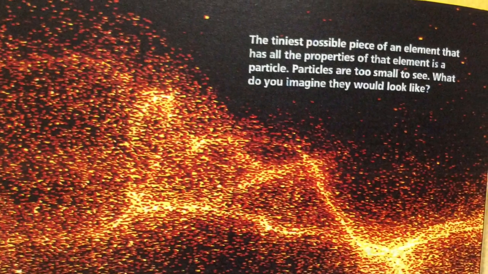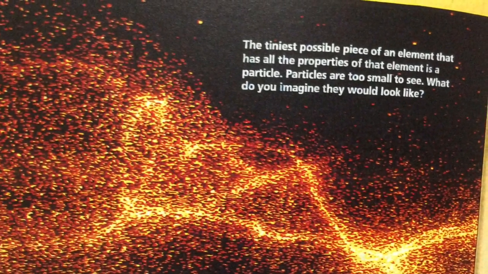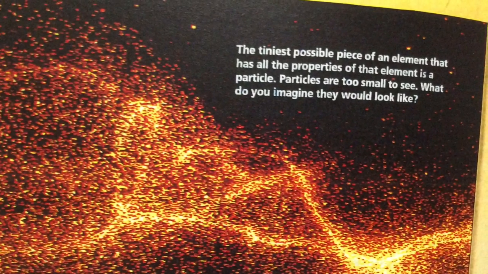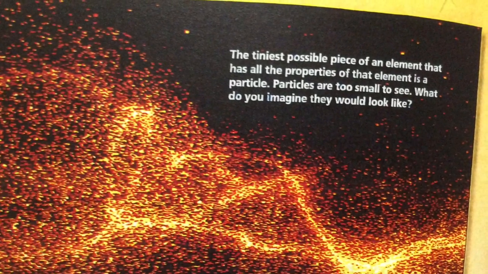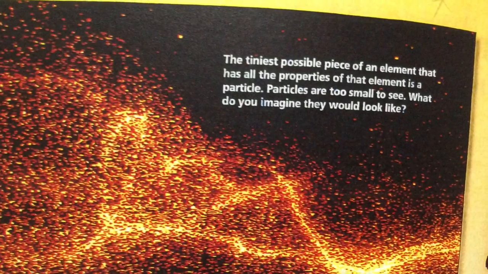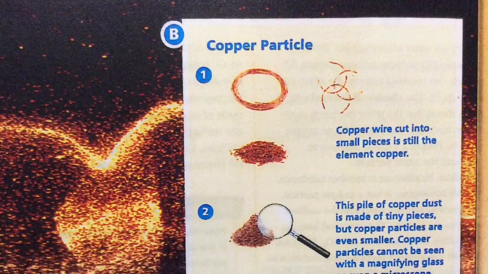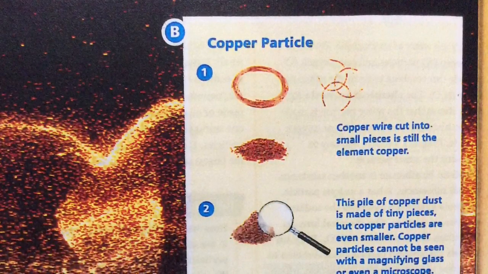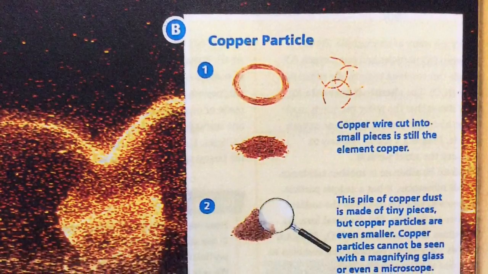The tiniest possible piece of an element that has all the properties of that element is a particle. Particles are too small to see. What do you imagine they would look like? At the top of page 25 is a graph that shows the copper particle.